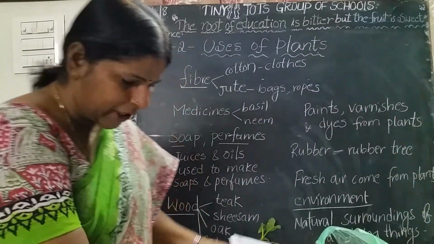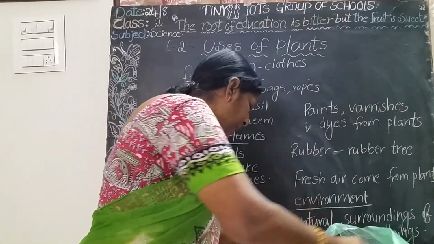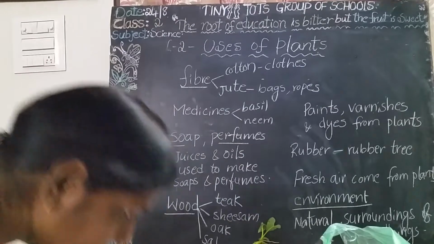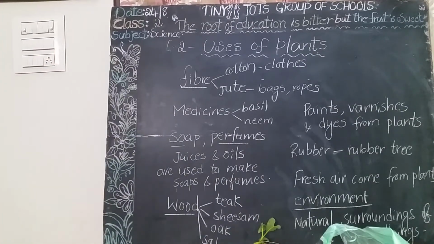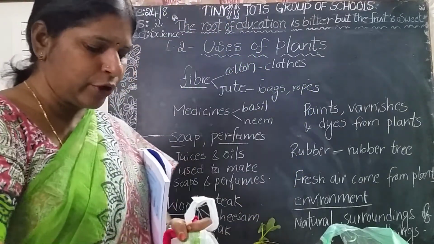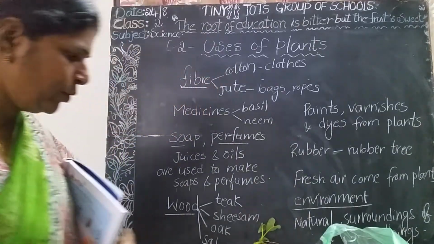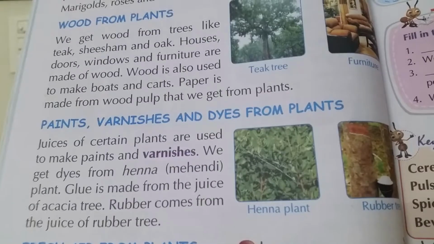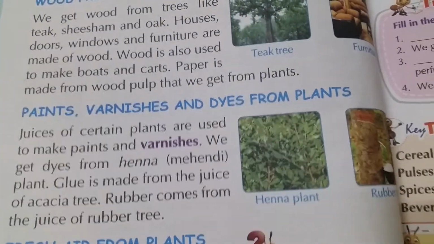This is the henna powder. This is the henna leaves. See, these are all the henna leaves. Henna or mehandi is used as a dye. Your mother or father use mehandi powder to apply on hair, amma. For coloring of hair, people use mehandi or henna powder.